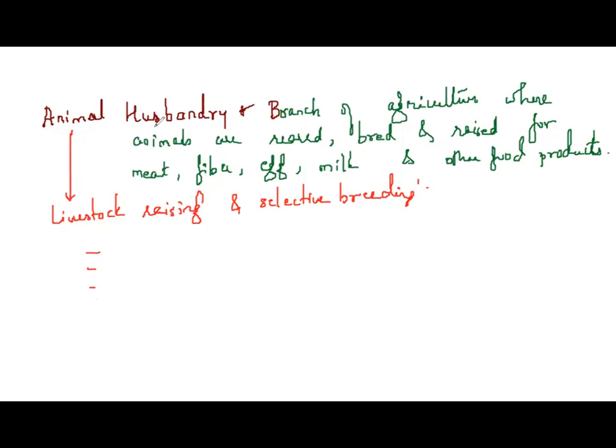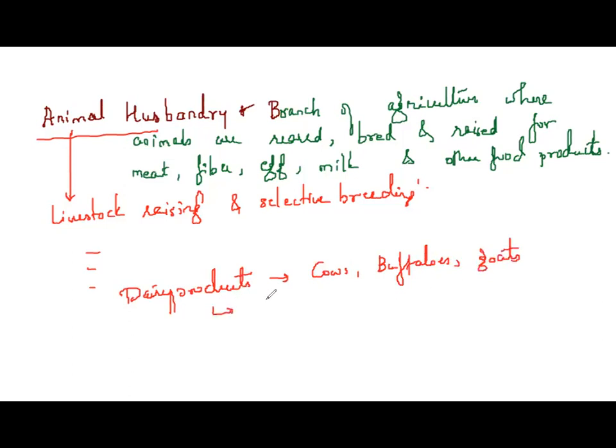And that is done where? That is done in animal husbandry. So animals are bred commercially in order to meet the high demand for food. So dairy products you can come across. Yes, all milk products are said to be dairy products. Yes or no? So we get dairy products from which animals? We get it from cows. We get it from buffaloes. We get it from goats. Yes or no? From these animals.